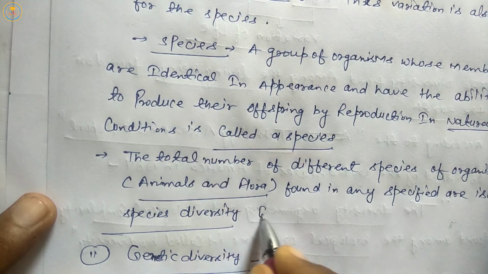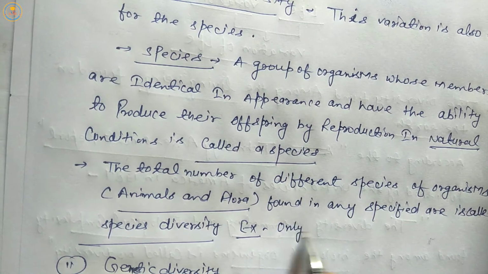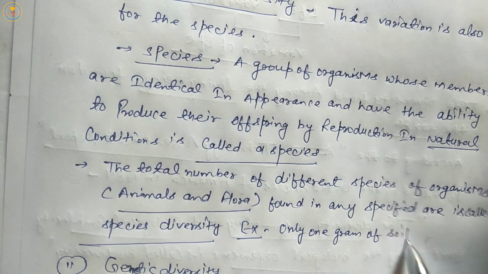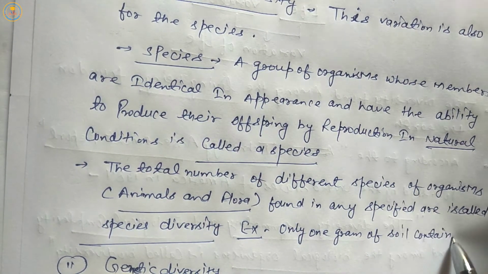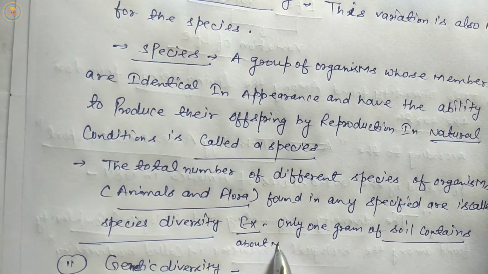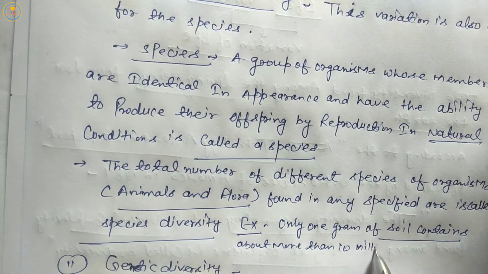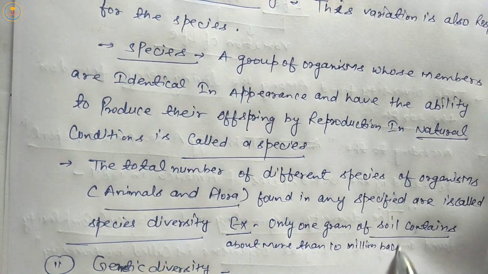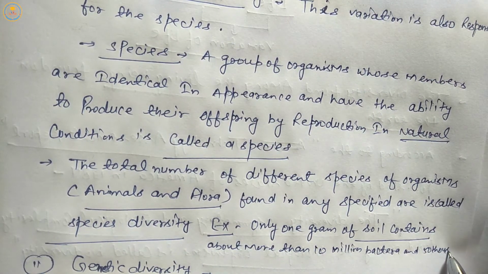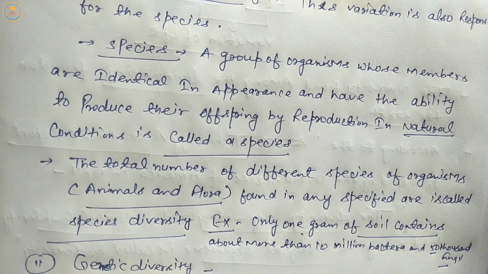Students, an example of species diversity is: only 1 gram of soil contains, once again, only 1 gram of soil contains more than 10 million bacteria and 50,000 fungi in only 1 gram of soil.